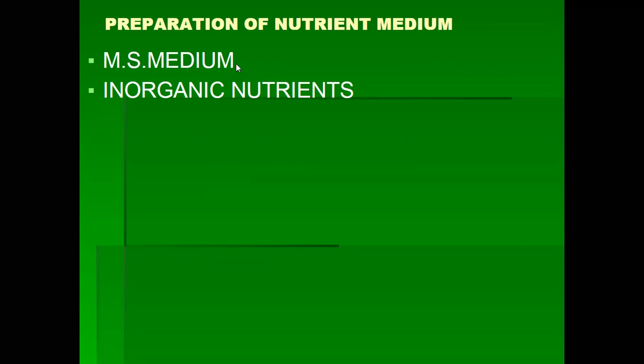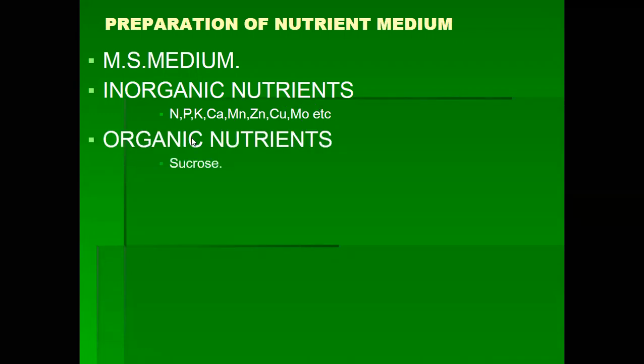Murashige and Skoog medium contains inorganic nutrients like nitrogen, phosphorus, potassium, calcium, manganese, zinc, copper, molybdenum and so on. All these minerals belong to inorganic nutrients.